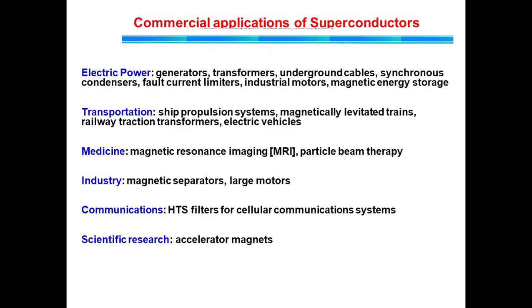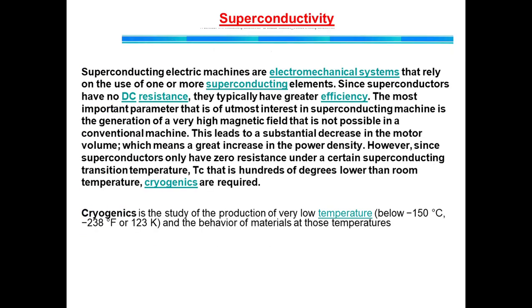Scientific research: accelerator magnets. Now see, superconducting electric machines are electromechanical systems that rely on the use of one or more superconducting elements. Since superconductors have no DC resistance, they typically have greater efficiency. The most important parameter of utmost interest in a superconducting machine is the generation of a very high magnetic field that is not possible in a conventional machine. This leads to a substantial decrease in the motor volume, which means a great increase in the power density.